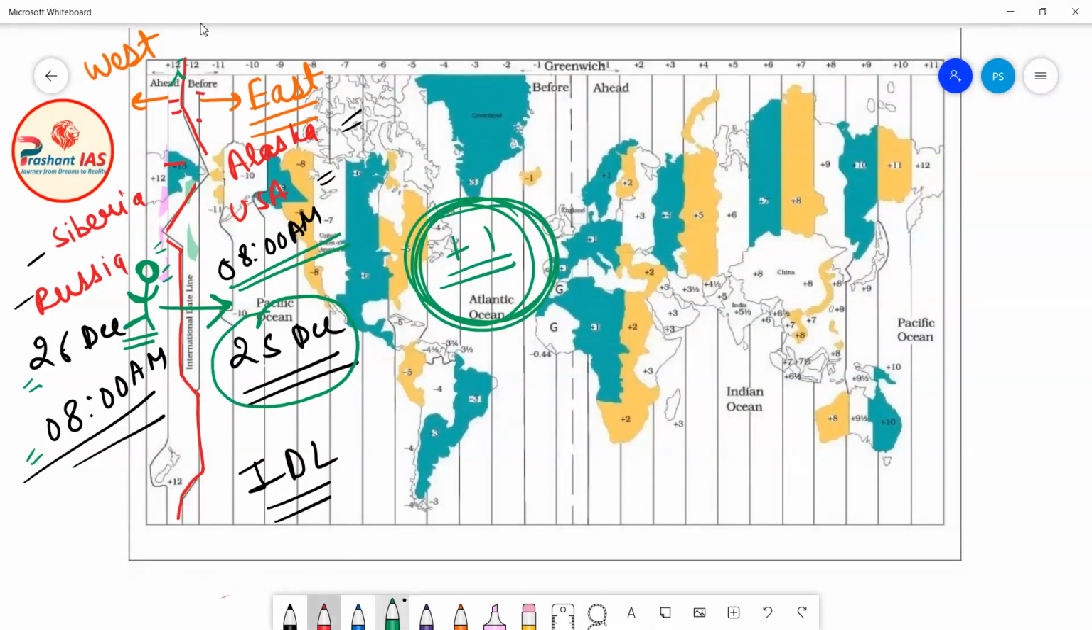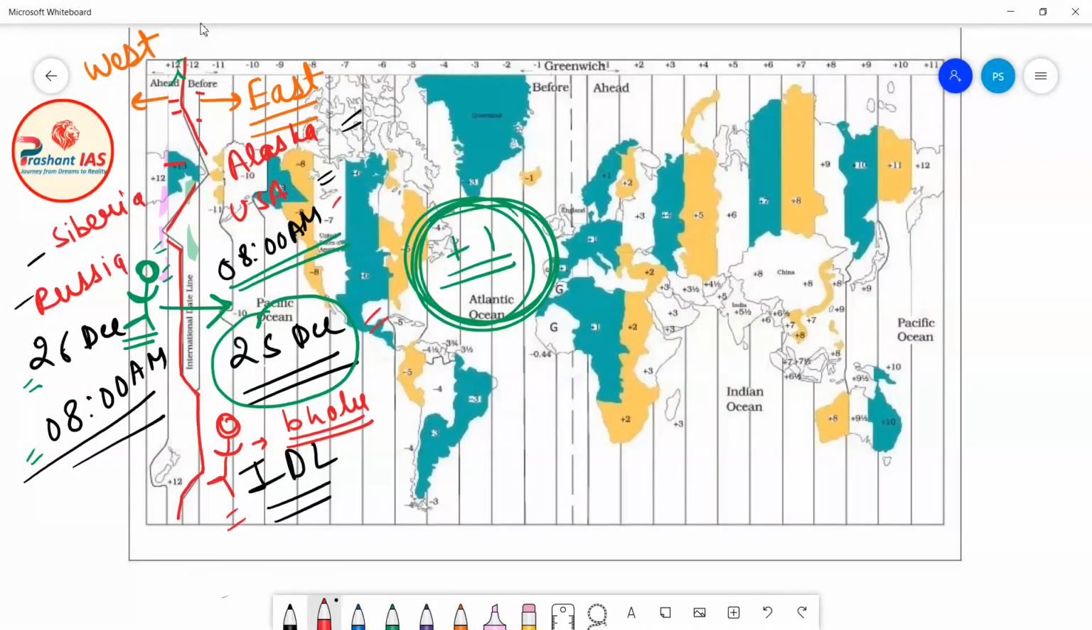Let's suppose there is one more boy, and the name of this boy is Bholu. Now Bholu lives in the east of the international date line. Means for Bholu, the date is 25th of December and the time is 8 a.m.